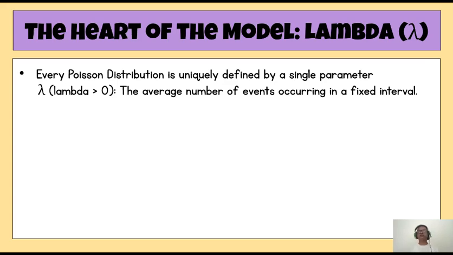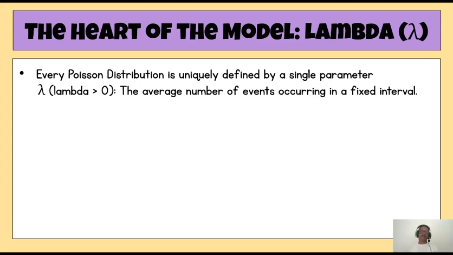But in the case of the Poisson distribution, we have only one parameter, lambda, which is the rate of occurrence of that particular event. Since it is a rate of occurrence, lambda has to be greater than 0. However, you cannot put an upper limit on lambda. It may go infinitely, but since it is a rare event, the rate of happening of the event in a given time span will be positive, more than 0, but it will not be very high.